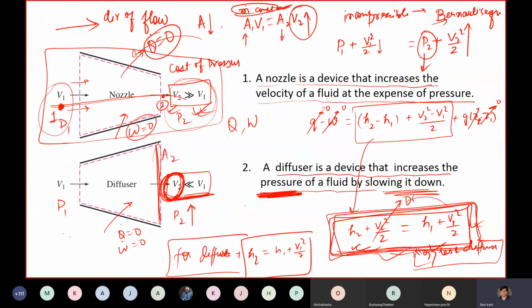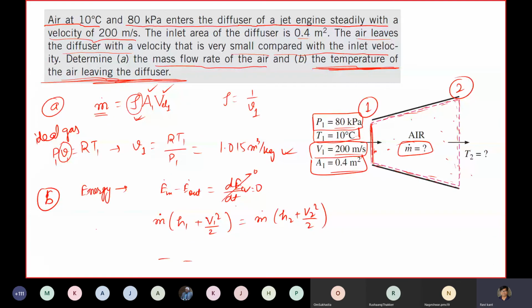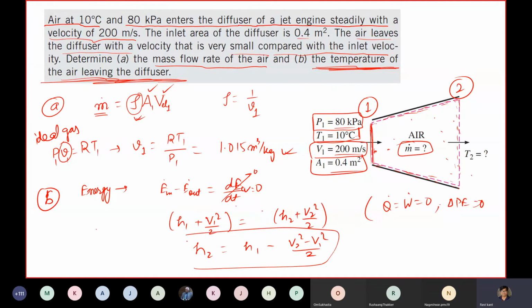This was per mass basis, and now for overall mass I need to multiply if I want overall things. Both are the same, so m dot has been cancelled. This formula is based on the assumption that q dot and w dot are 0. No heat and work interaction is happening, and delta PE is also 0. Only kinetic energy change is permissible. So H2 is nothing but H1 minus (V2 square minus V1 square) by 2.